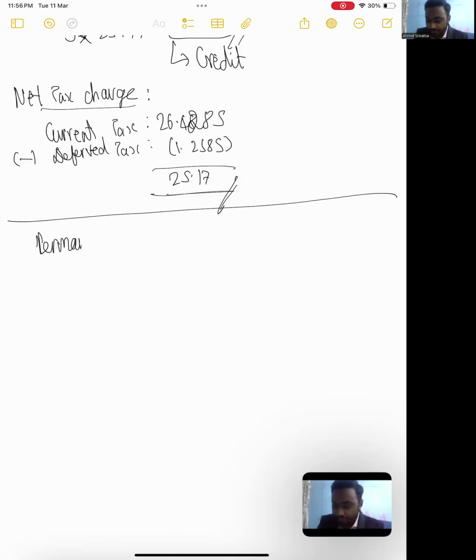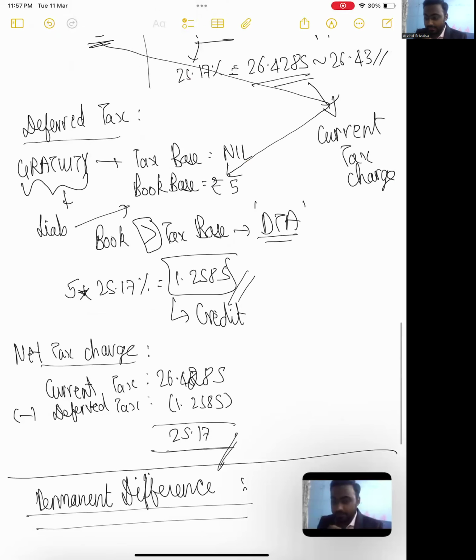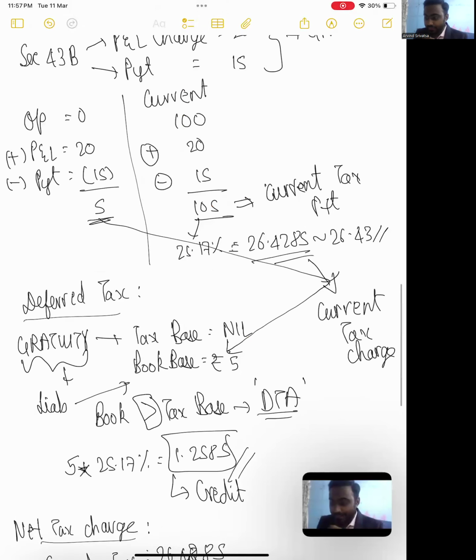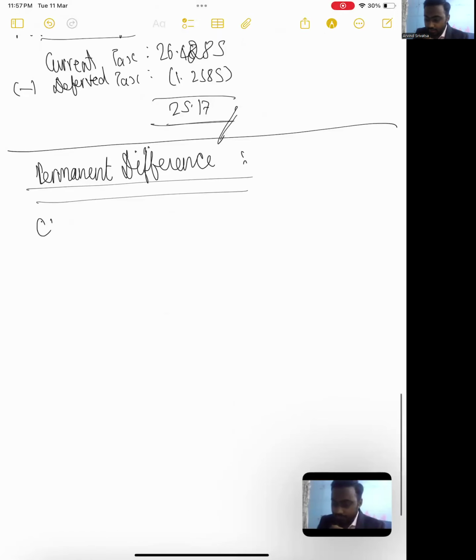When we have a permanent difference, this will not be the case, guys. This will not be the case. So I will explain this again with an example as to why it will not be the case when we have a permanent difference. So same example, guys. Let's take the same example, except that let's just say that we have a CSR expense of rupees 20. Same numbers as above, the same 43B numbers and all that stuff.